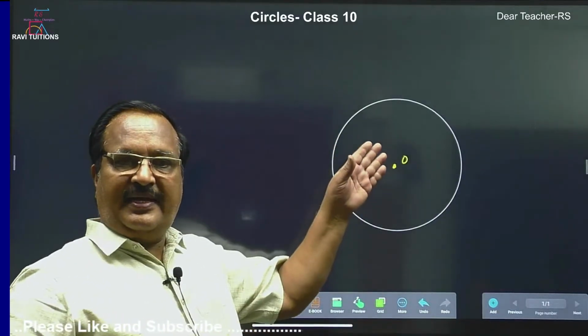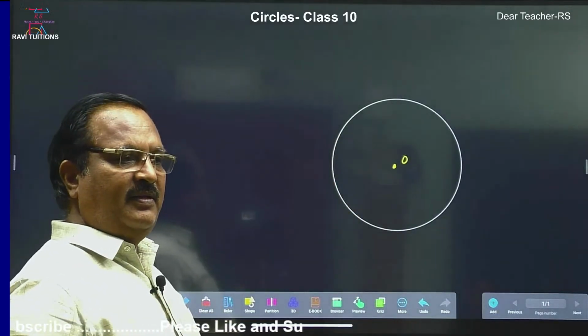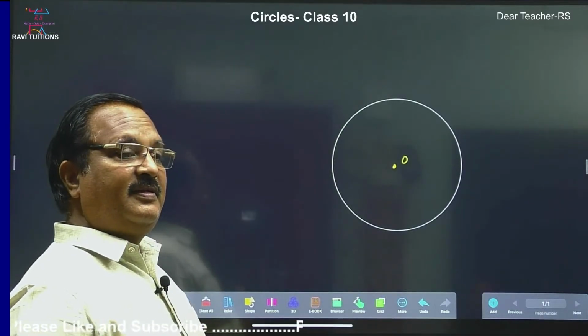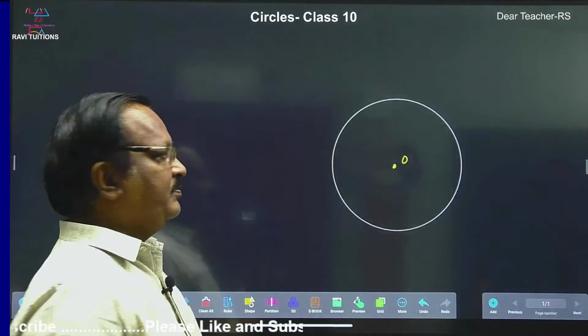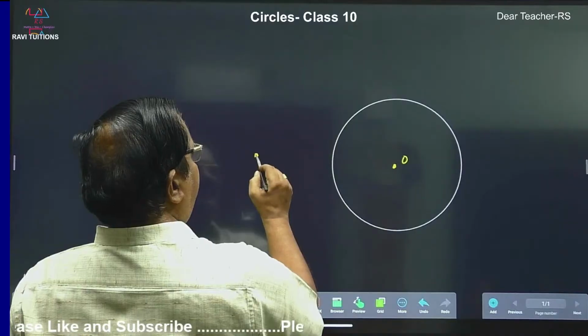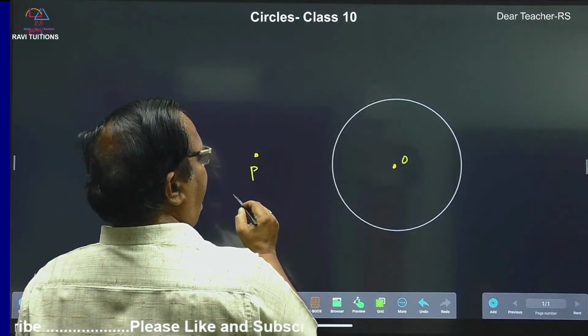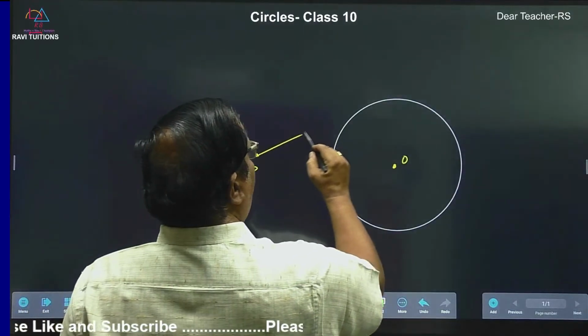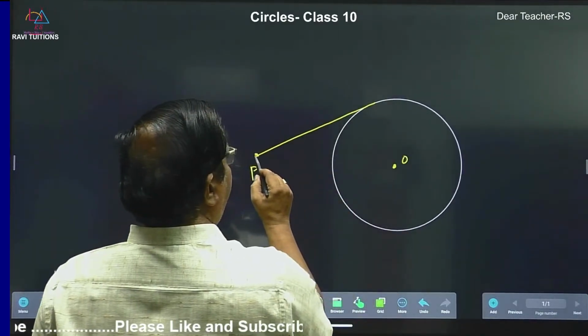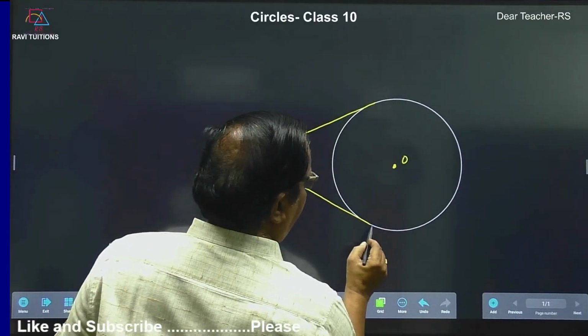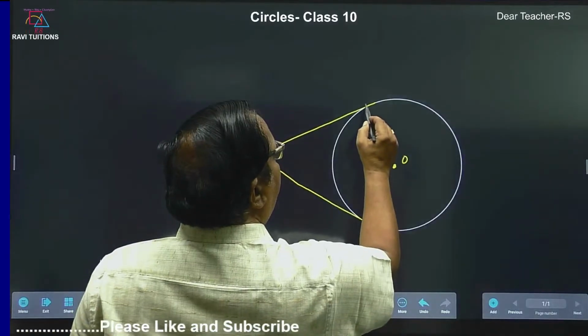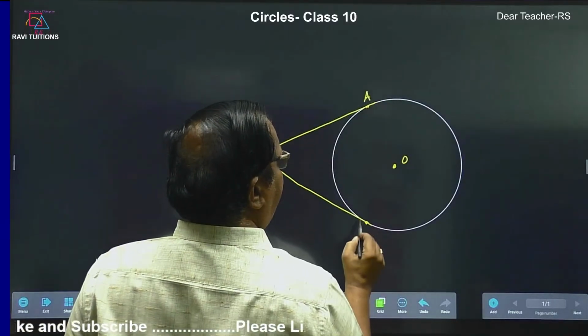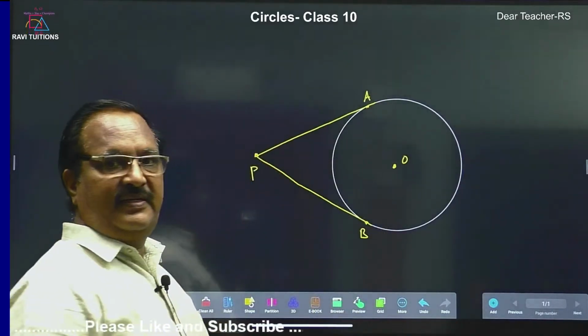O is the center. Second theorem. There is an external point P. There are two tangents. This is one tangent and this is another tangent. So, PA is one tangent, PB is the other tangent.